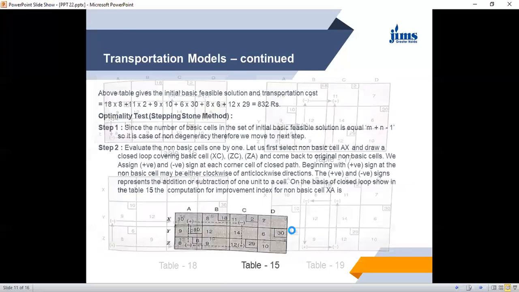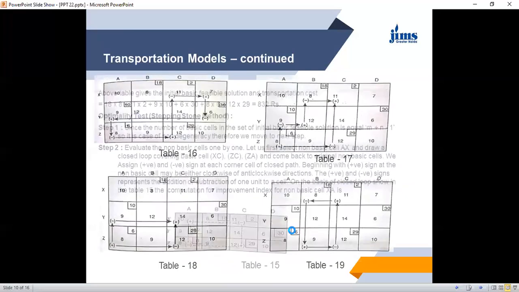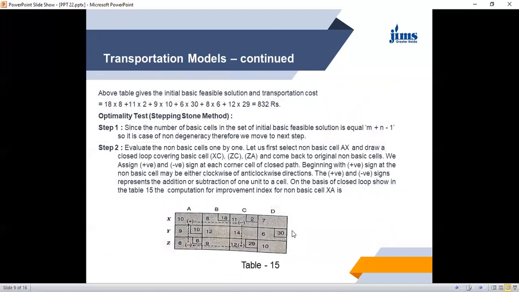Similarly, we calculate the values of other non-basic cells. So which are the non-basic cells? We started with XA. This is occupied. This is also occupied.